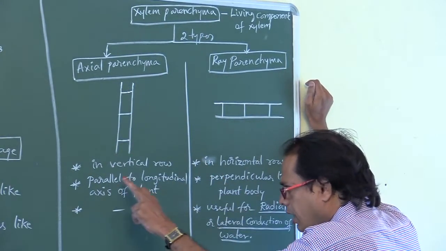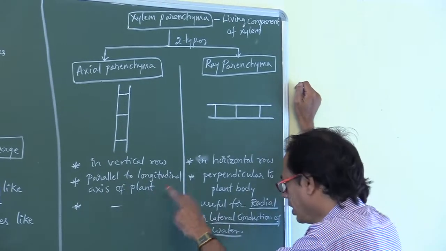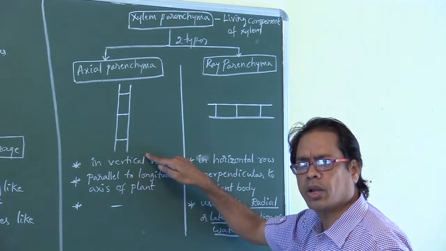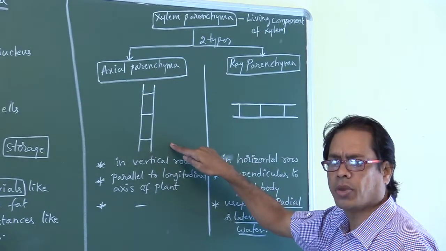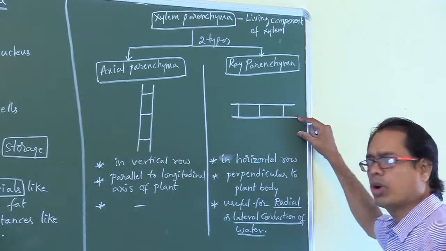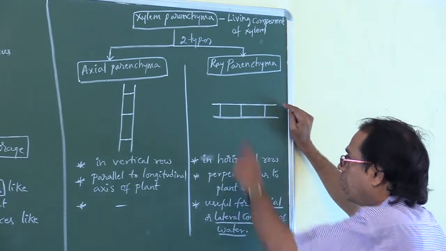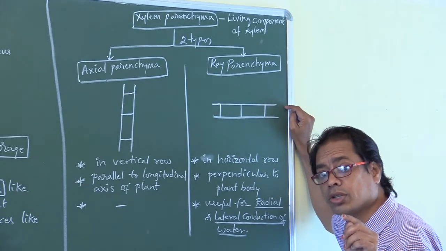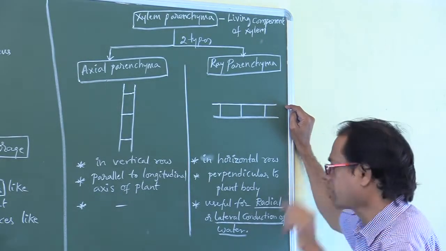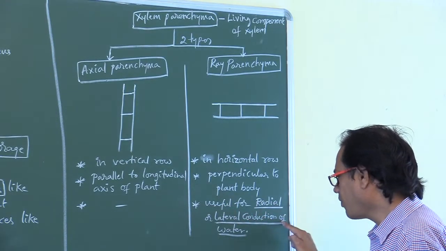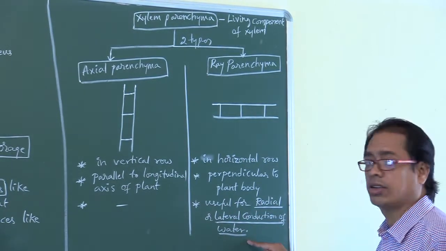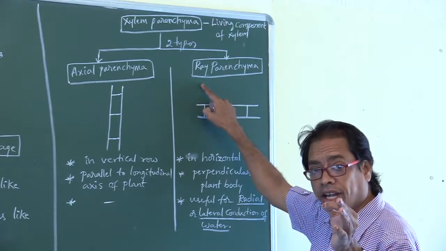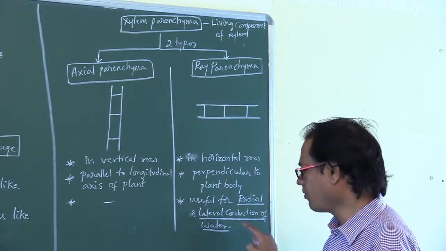This is parallel to the longitudinal axis of the plant body. This is perpendicular to the plant body, perpendicular like this. So parallel to the plant body means axial parenchyma. Perpendicular to the plant body means ray parenchyma. Wherever that ray sound is there, it is useful for ray parenchyma. Ray means useful for radial conduction or lateral conduction. Radial conduction of water, also called lateral conduction of water. Very, very important: ray parenchyma is useful for radial conduction of water or lateral conduction of water.